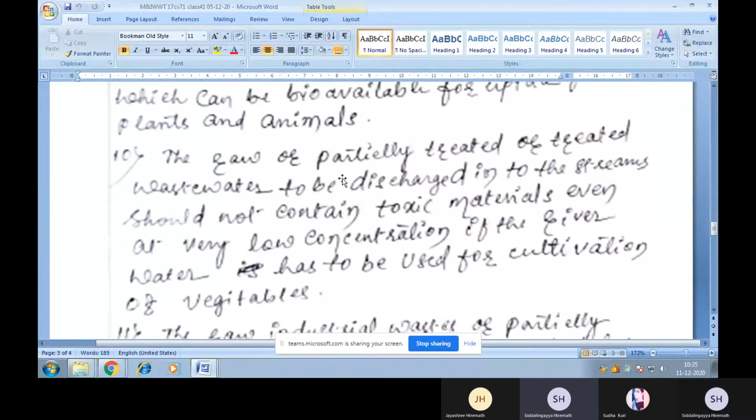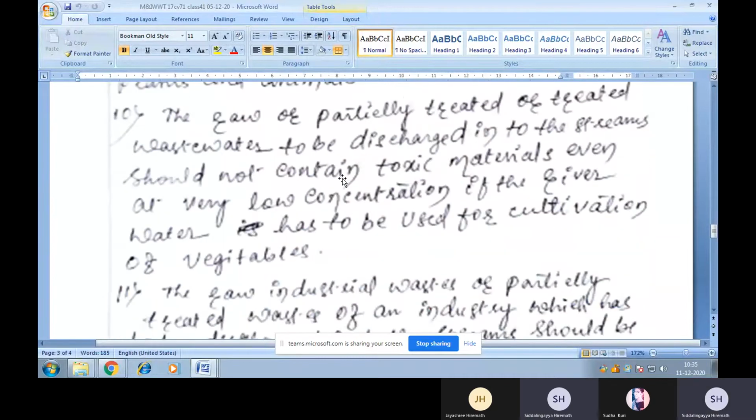Okay. 10th one, I can say the raw or partially treated or treated wastewater to be discharged into the streams should not contain any toxic materials even at very low concentration if the river water has to be used for cultivation of vegetables. So this is also very important.